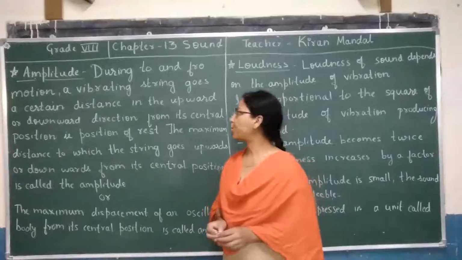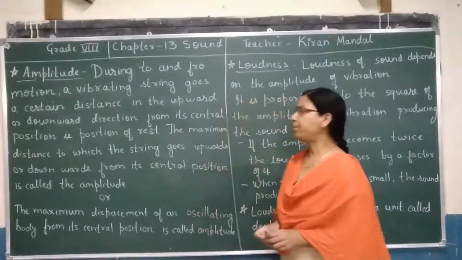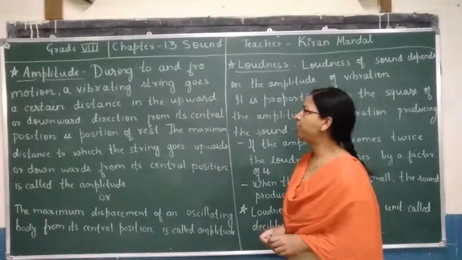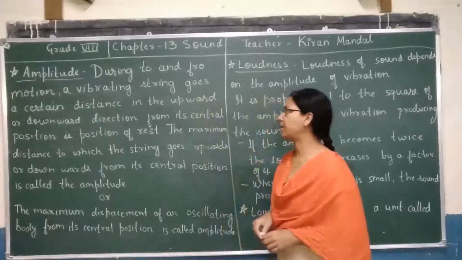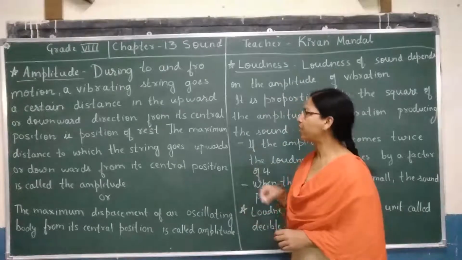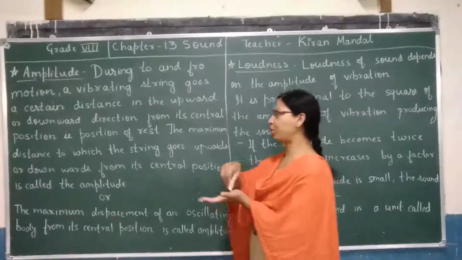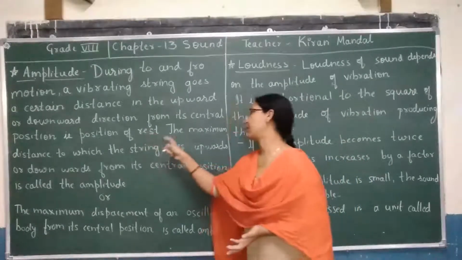Dear children, our next topic is amplitude. So what do you mean by amplitude? During to and fro motion, a vibrating string goes a certain distance in the upward or downward direction from its central position, that is the position of rest.